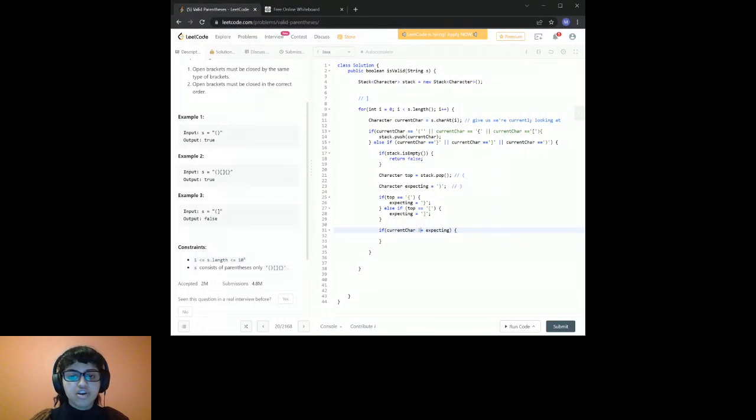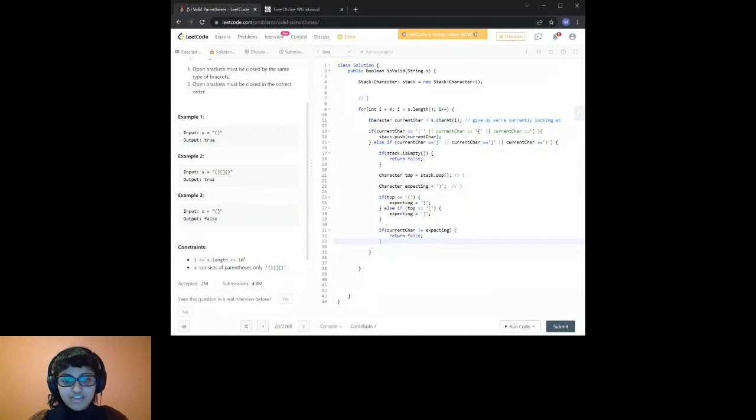However, if our current char is different than what we were expecting, we just automatically return false, because we know that the opening bracket that we popped off our stack does not match the closing bracket that we encountered through the loop. Is that making sense to everyone? Complete silence. Makes sense. Okay, great.